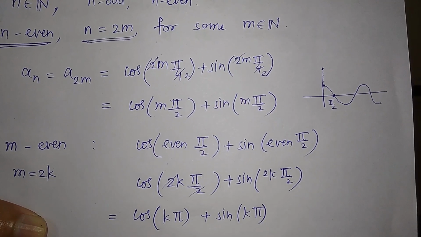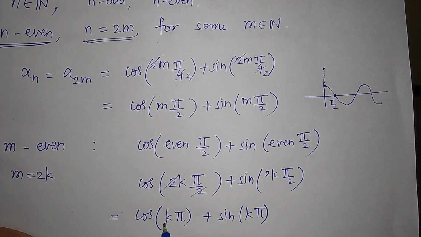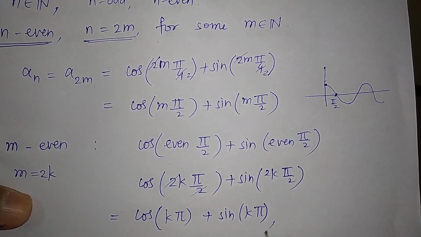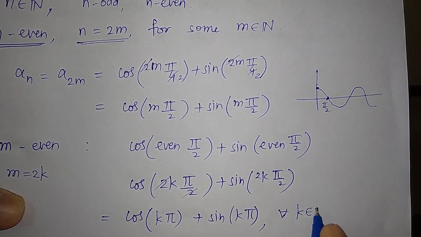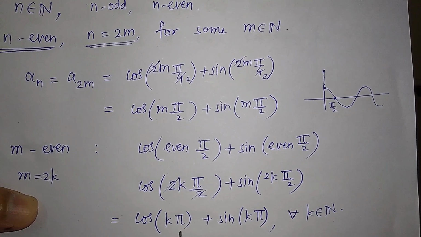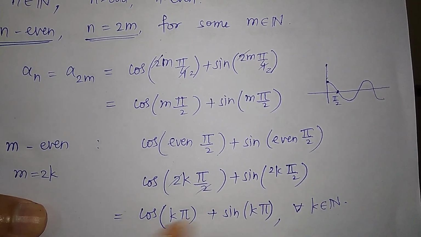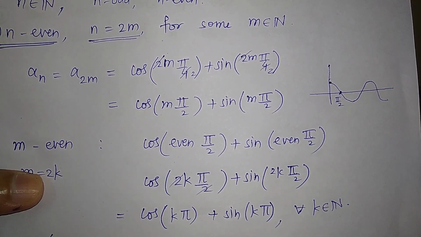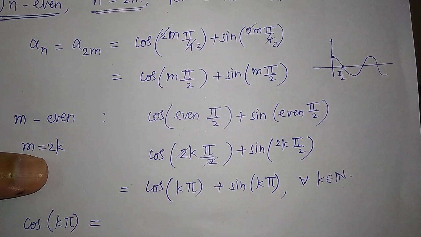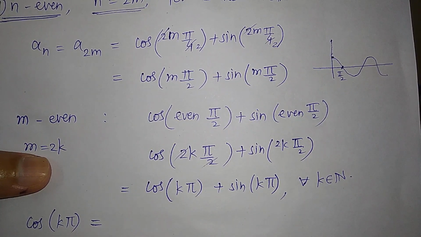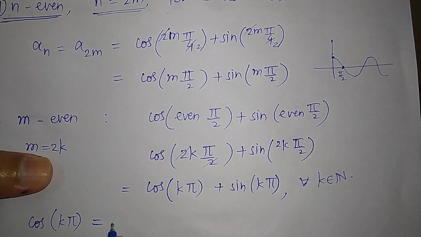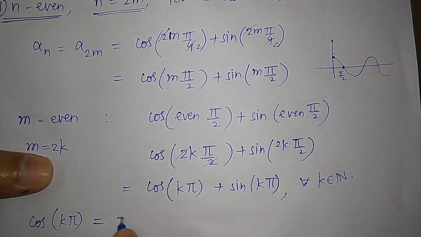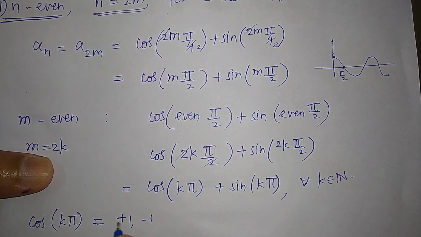Now we know that this is for all k belonging to N. Now cos of k pi: cos pi is minus 1, cos 2 pi is 1, cos 3 pi is again minus 1, and so on. So cos k pi is always plus 1 or minus 1.